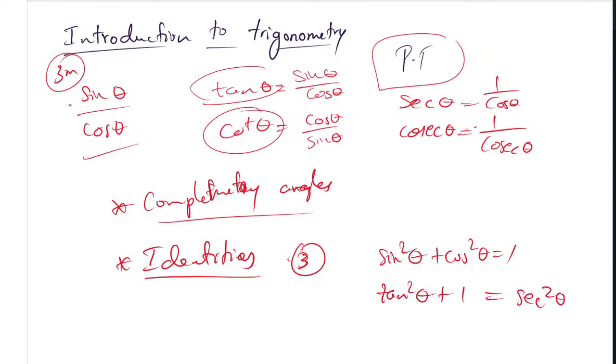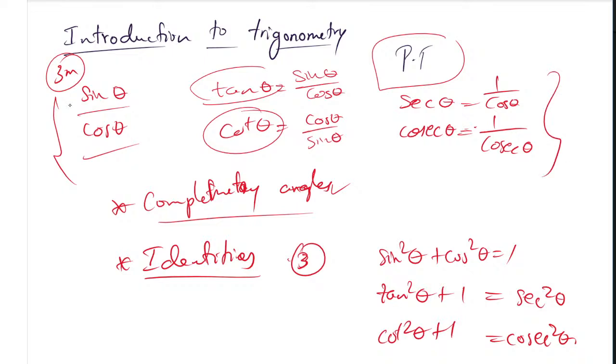And I will tell you a very easy method to remember these three identities. Very easy method here, how you can remember these three identities. I will tell you using these three identities and some complementary angles. Again, 3 complementary angles we have. Using that and this rule, you can get the 3 to 4 marks question very easily.